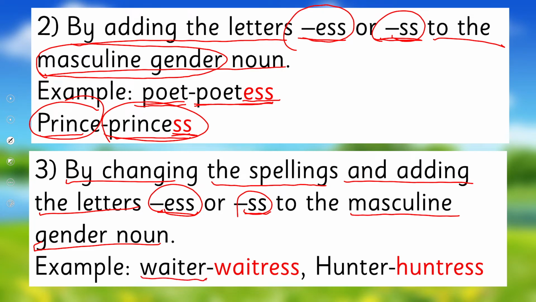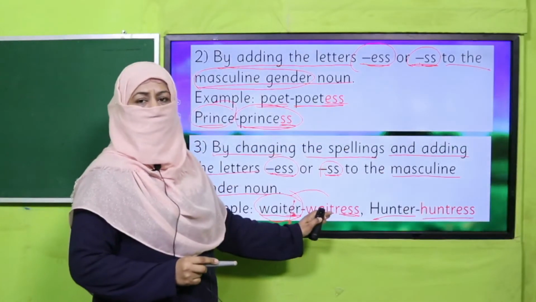Beta, whenever before R there is a vowel letter, for this masculine noun, to convert it into feminine, we drop this vowel letter and we add ess. It becomes feminine noun. Waiter, waitress. Hunter, huntress. Right? This is how masculine is converted into feminine.